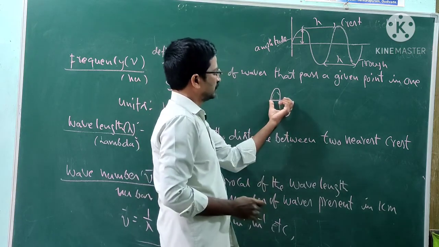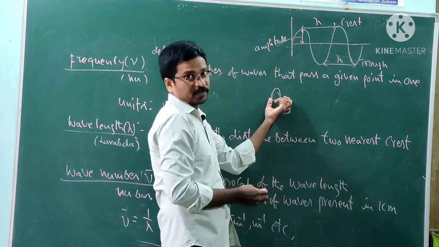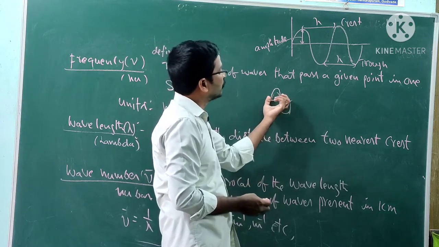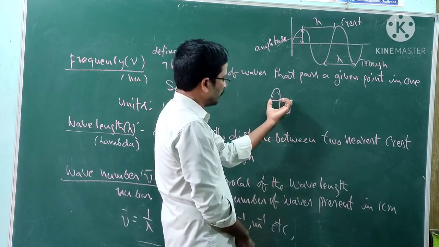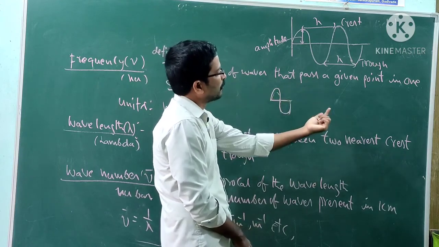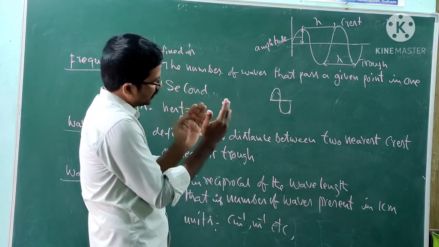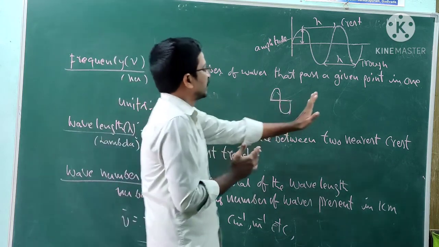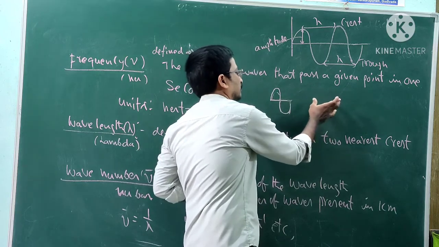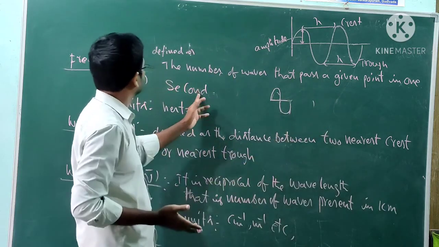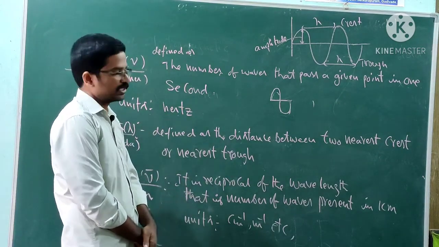Number of waves passing a given point in 1 second. In 1 second, the number of waves that can pass through a particular point is known as frequency. The unit of frequency is Hertz.